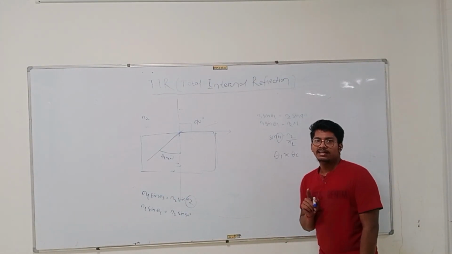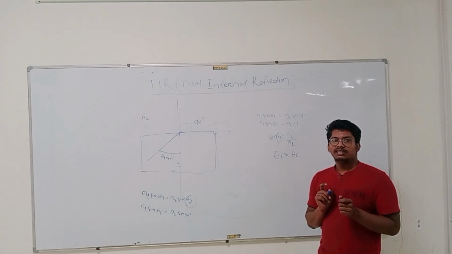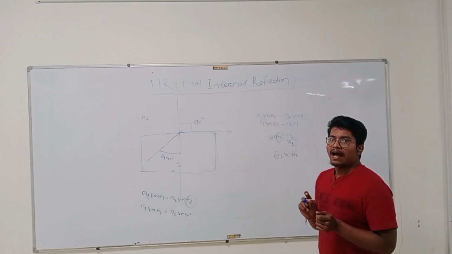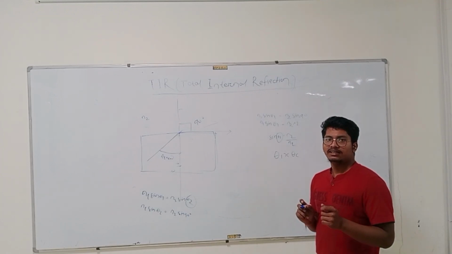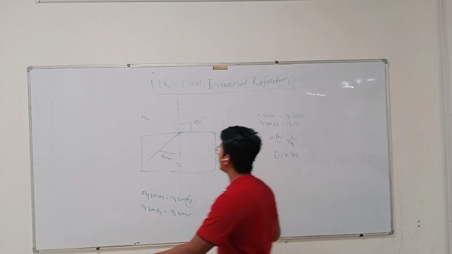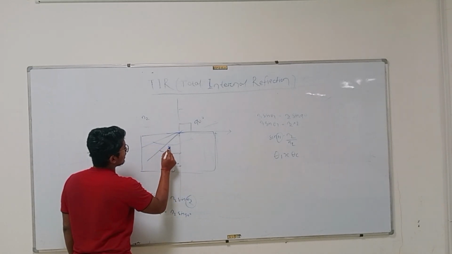What is critical angle? When we send light at a particular angle, it is called the critical angle of the surface. And if I send light at an angle larger than the critical angle, then light will reflect back into the surface. Now I am sending my light with a larger value than the critical angle.